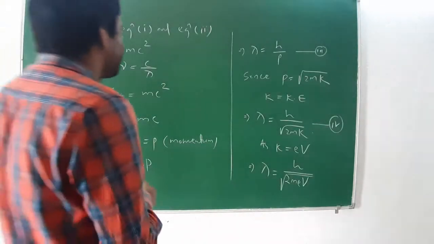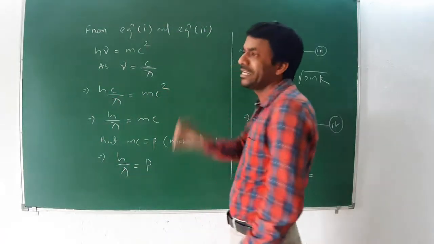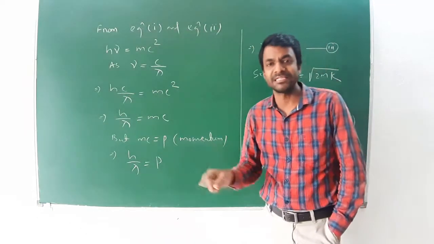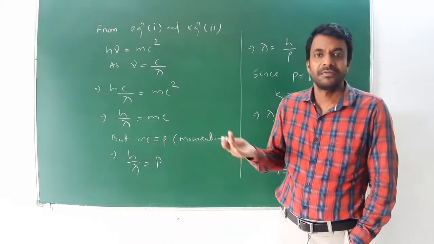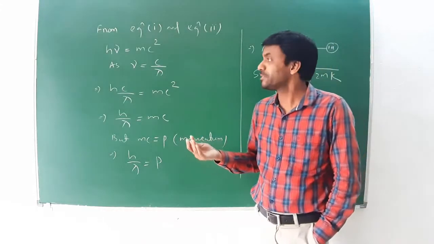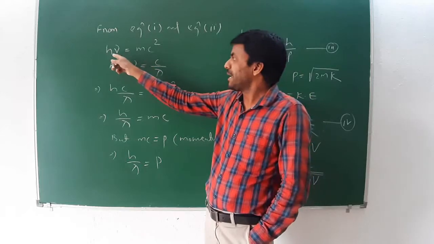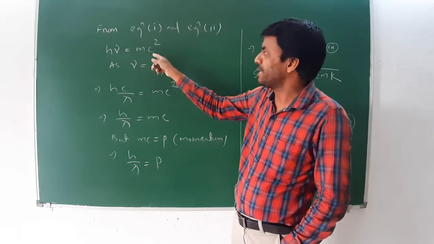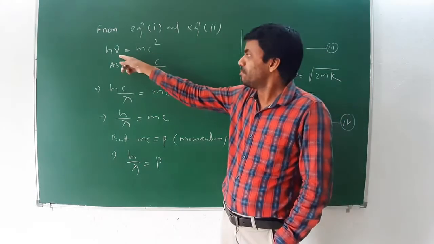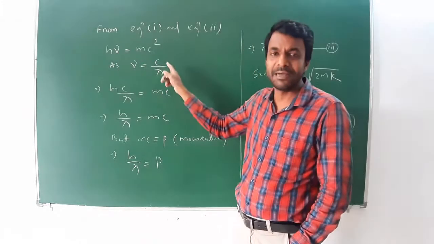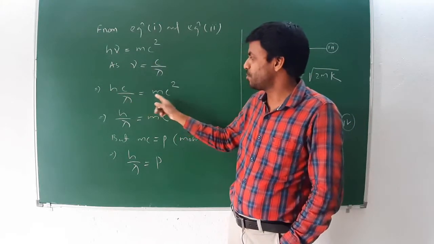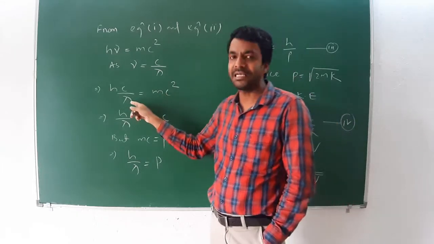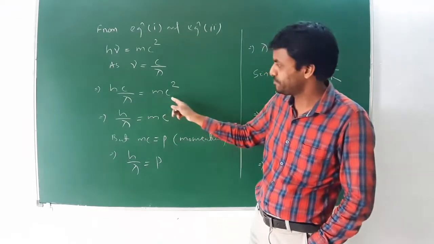Now from equation 1 and equation 2, from Einstein's mass energy relationship and Planck's quantum theory, h mu is equal to mc square, but mu is equal to c by lambda. Then I will put h c by lambda equal to mc square. This lambda is known as the de Broglie wavelength.